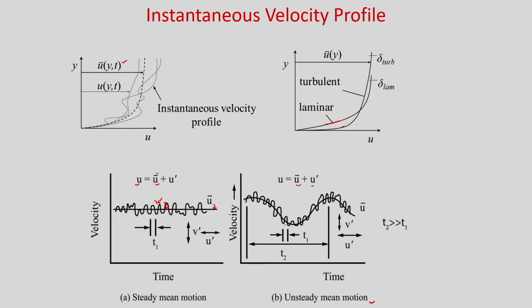And you can see here the mean velocity is also varying with time. So, this is your unsteady mean motion. So, Reynolds first proposed that we can decompose the velocity into two, one is the mean velocity and the fluctuating velocity. So, this is known as Reynolds decomposition. So, first we will see that if you take any scalar f and decompose it into two, then what are the identities we can have.